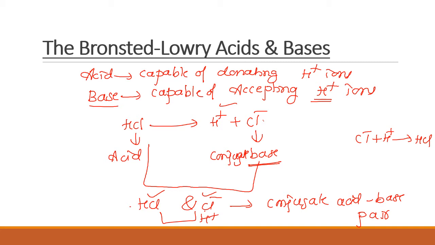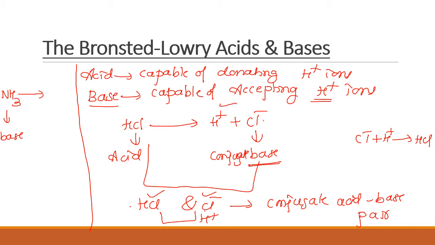Clear? One more example. If you consider ammonia, NH3, I'll consider it as a Bronsted-Lowry base. What is a Bronsted-Lowry base? A base is one capable of accepting an H plus ion.